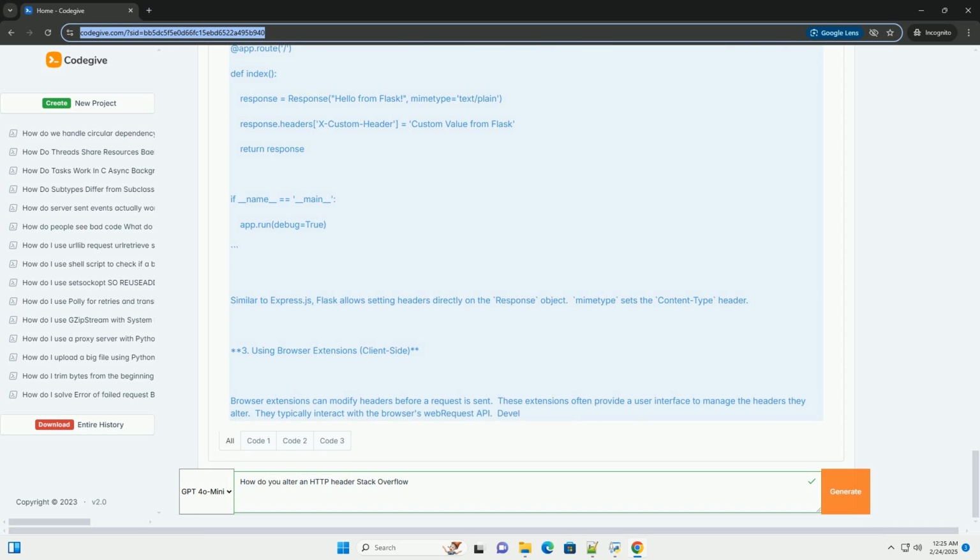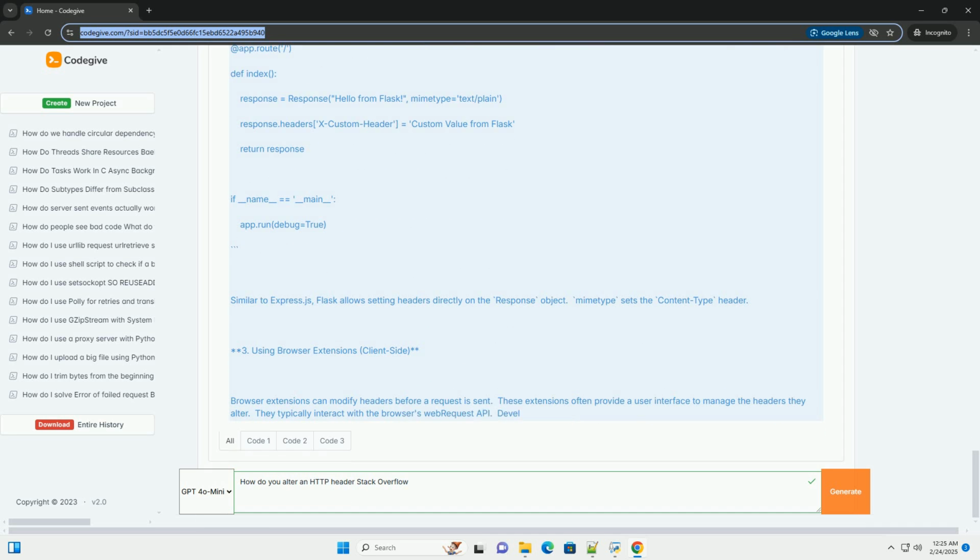B. Using XMLHttpRequest, the older method. While less preferred than fetch, XMLHttpRequest is still supported. 2. Server-side header manipulation. Server-side header manipulation depends heavily on the technology used. Let's look at examples using Node.js, Express.js, and Python, Flask.